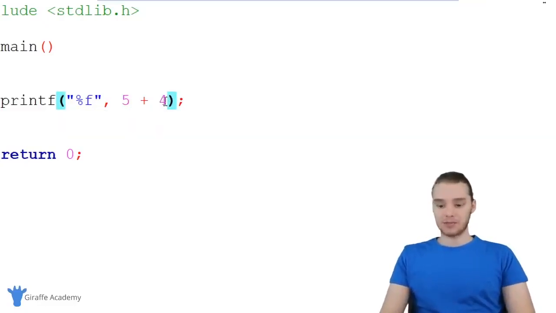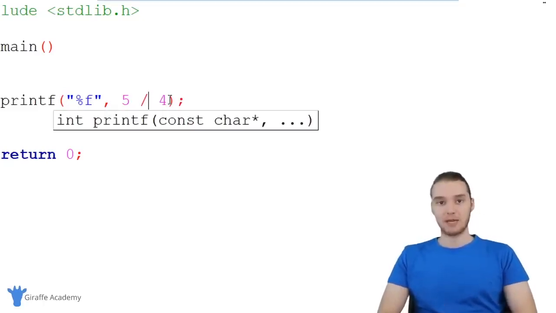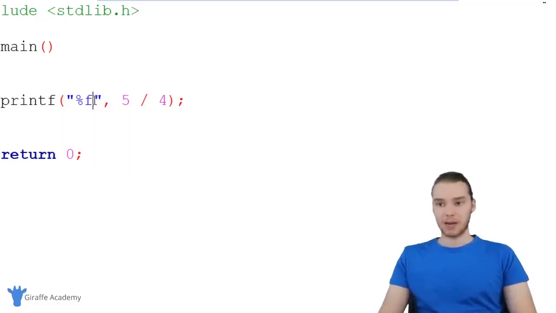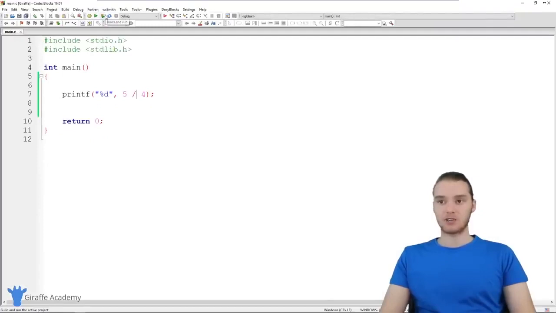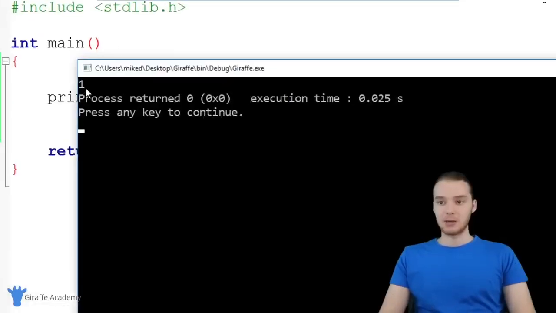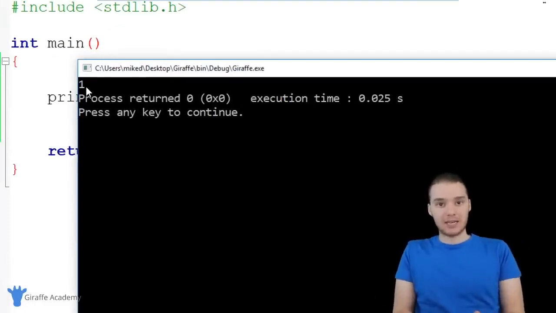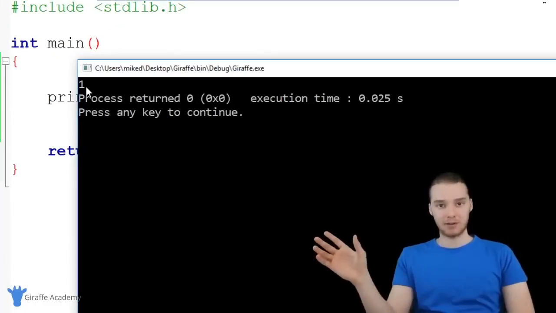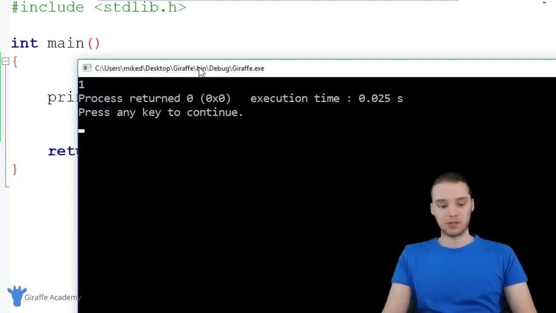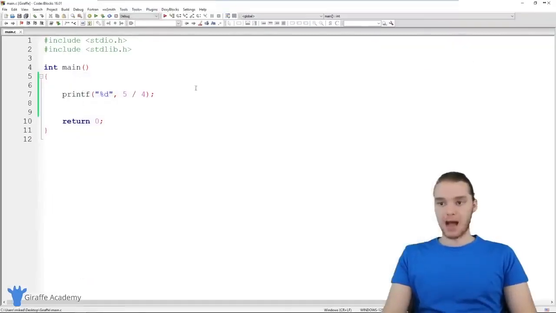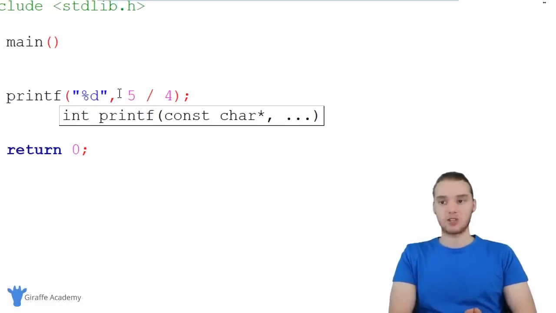It's also important to realize, for example, if I took 5 and divided it by 4, this should actually be a decimal number, right? And you'd expect us to get a decimal back. But if I just printed out %d, so I printed out the result of the integer 5 divided by the integer 4, I'm actually going to get an integer back. So when I run the program, you'll see we're getting a 1 here. But really, the answer is 1 technically, but it's 1 with a bunch of decimal points after it, right? It's 1 plus a bunch of other stuff. But when we just do math with 2 integers, we're going to get an integer back.